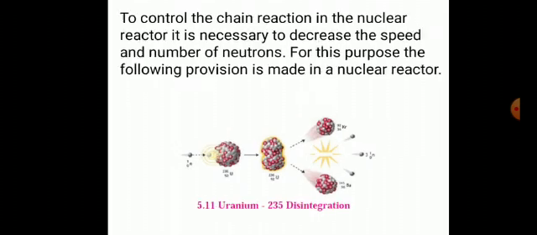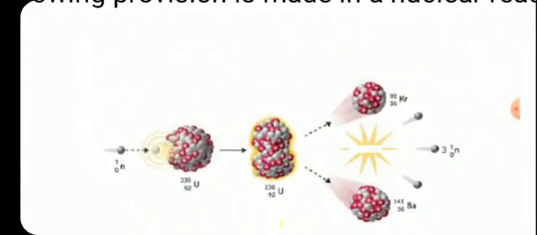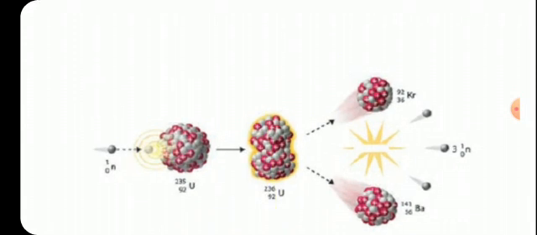So, this is the diagram in which nuclear fission is shown. Uranium-235 is used as a nuclear fuel. On bombardment of a slow speed neutron, the nucleus of isotope uranium-235 undergoes nuclear fission.